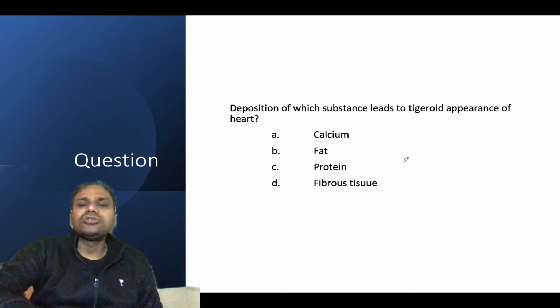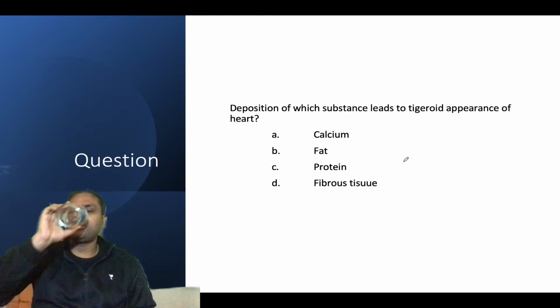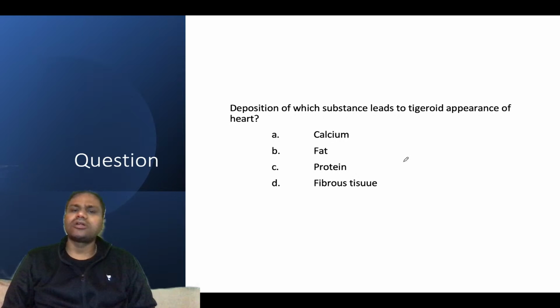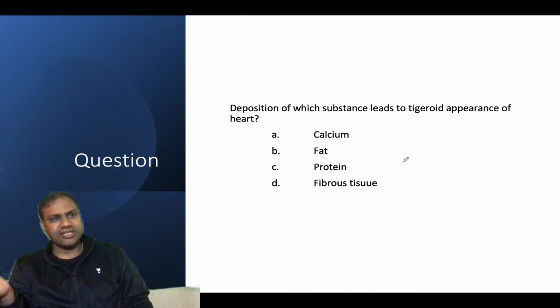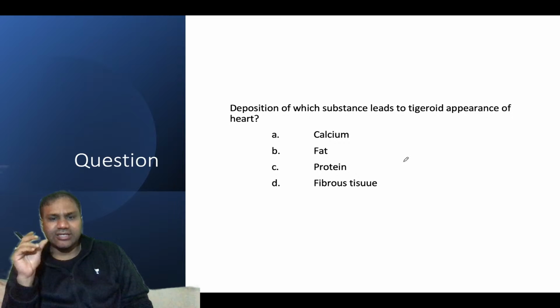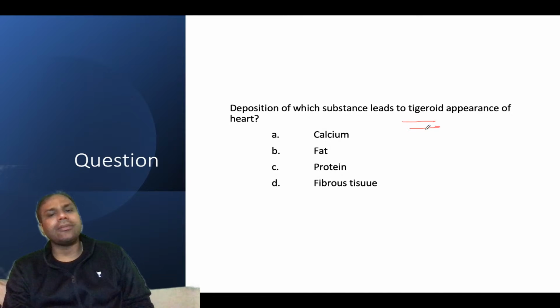Another question: deposition of which substance leads to the tigroid appearance of the heart? Tigroid means tiger skin. In tiger skin there is a whitish patch and then a blackish patch, whitish and blackish alternating. That type of patches you will see, so that is the tigroid appearance. Which substance forms that?